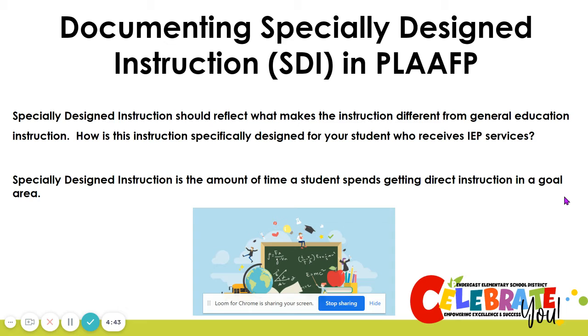We saw this slide in our kickoff presentation, but it's important to remember it as we go. We need to remember that specially designed instruction is instruction that's different from what the student's peers in general education get. In other words, how is this instruction specifically designed for the students who are receiving IEP services and the goals on those IEPs. SDI should reflect the time the student receives getting direct instruction in a goal area.